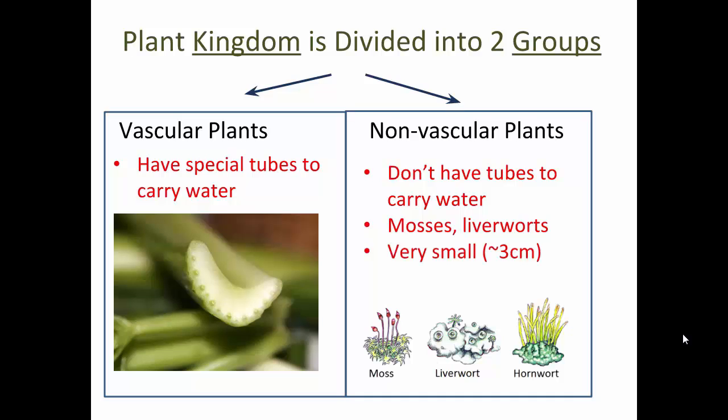There are some other things you may not be familiar with, but again, they're all small, low-growing plants that grow in damp, wet areas because they need to be close to the water. There are different types of liverworts and stuff.